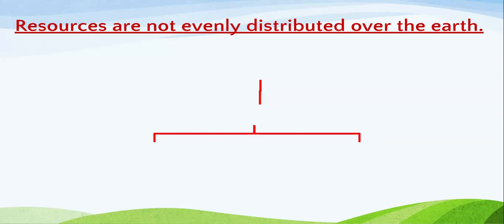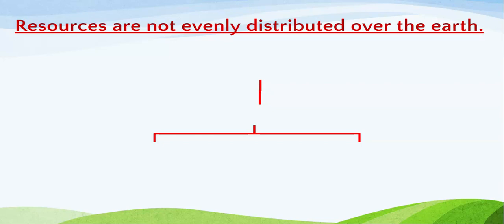USA has the most gold in the world. But on the other hand, you will find some countries with fewer natural resources, such as Switzerland. This means that resources are not uniformly distributed over the earth.